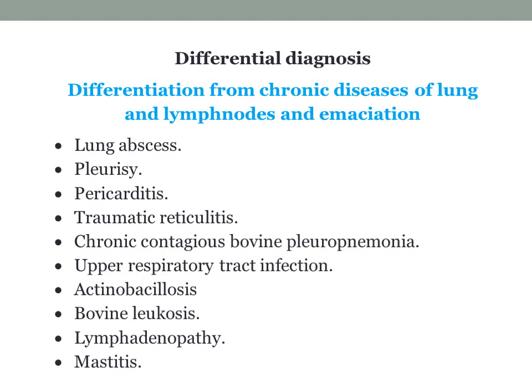Some of the diseases are mentioned here: lung abscesses, pleurisy, pericarditis, traumatic reticulitis, chronic contagious bovine pleuropneumonia, upper respiratory tract infection, actinobacillosis, bovine ketosis, lymphadenopathy, and mastitis. These diseases are required to be differentiated from the symptoms of tuberculosis.